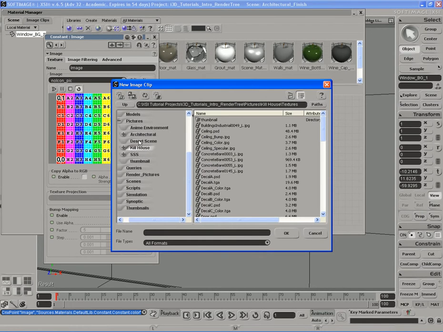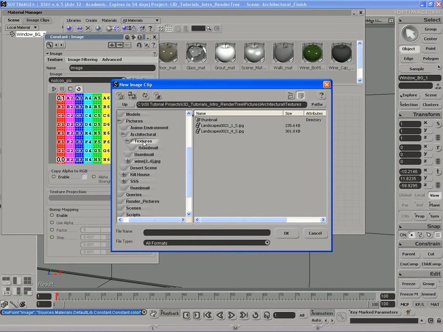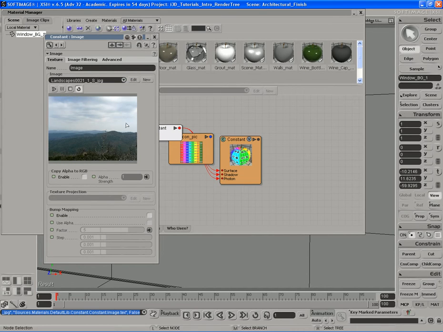Where you want to go is the architectural directory. First of all, you want to go to the pictures folder inside of the project directory, which is right here. And inside pictures, you'll see a folder for architectural. Go ahead and open that folder, and then go into textures. And in textures, you're going to see a couple of images. So let's grab the first image here, hit OK.